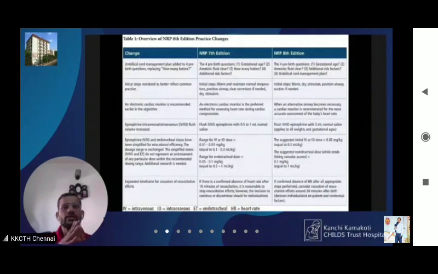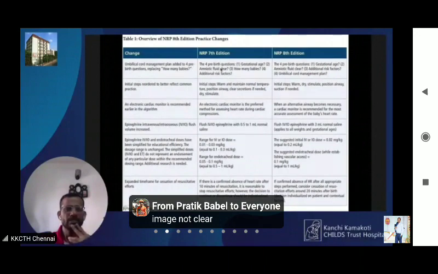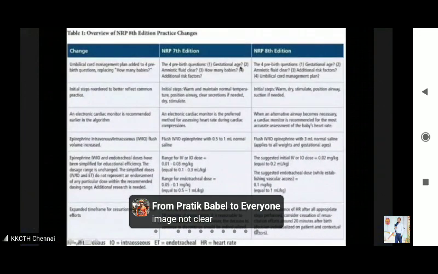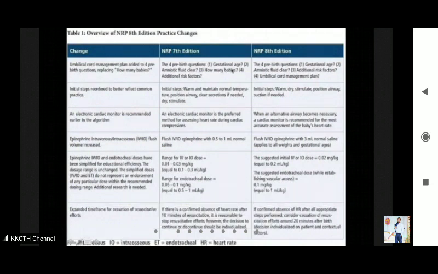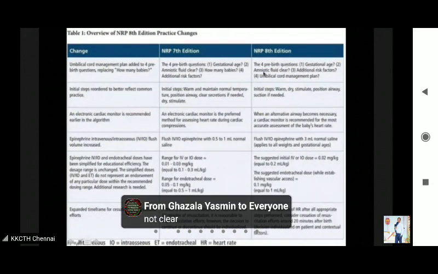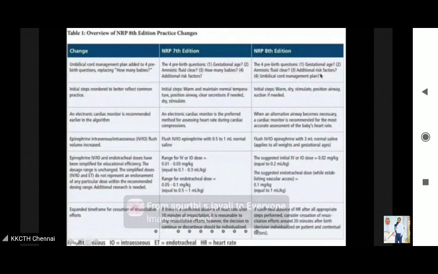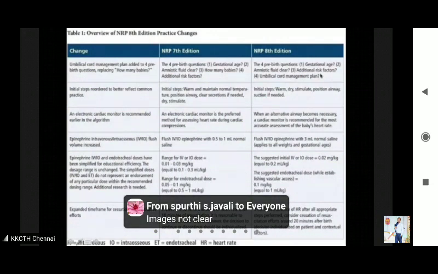Okay. So this table summarizes the salient differences between NRP 7th edition and NRP 8th edition. What is the change? The umbilical cord management plan has been added to the 4 pre-birth questions, replacing how many babies. I just mentioned it when I started this presentation. The 4 pre-birth questions will be gestational age, amniotic fluid clear, how many babies are there, and additional risk factors. So here, how many babies has been changed to umbilical cord management plan. Whether you need to do delayed umbilical cord clamping or not has to be discussed.